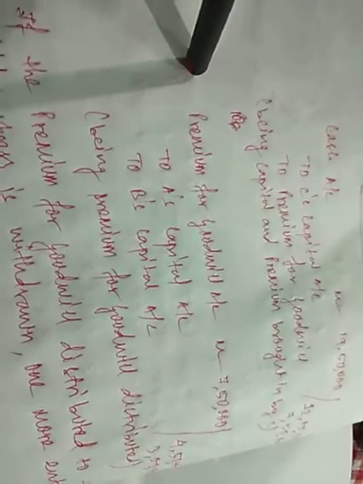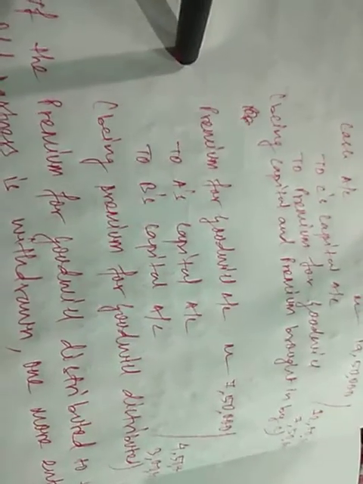Now, if the premium for goodwill distributed to the old partners is withdrawn, one more entry will be added. Here, C has brought in cash for capital as well as premium for goodwill in the first entry. In the second entry, premium for goodwill is distributed to A and B. But till now, A and B have not withdrawn their part. The premium for goodwill that is credited to them is still retained in the firm. If the question says the premium for goodwill is retained in the firm, or doesn't say anything like that, in that case only two entries will be made.